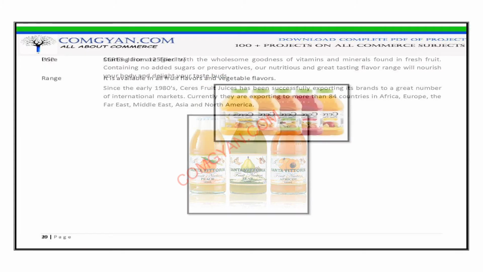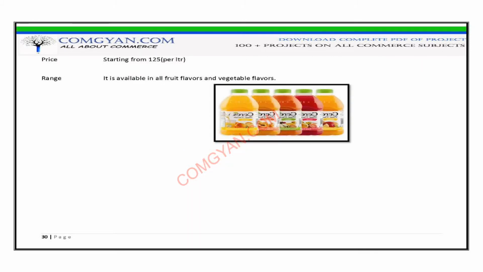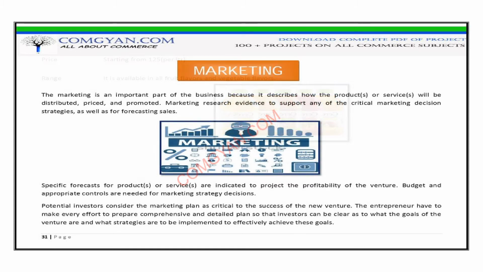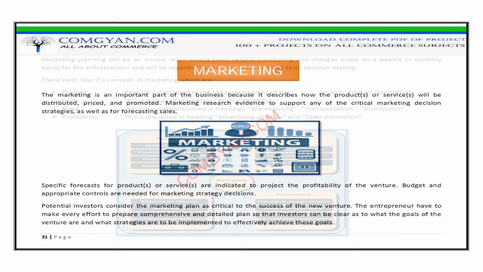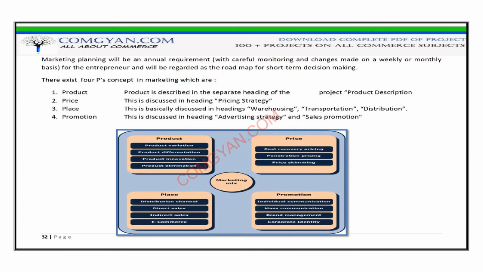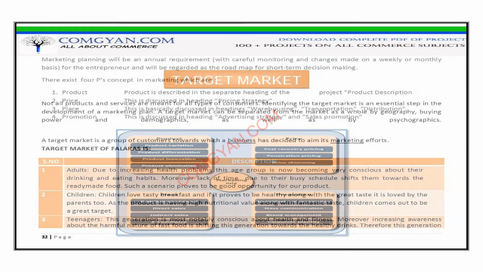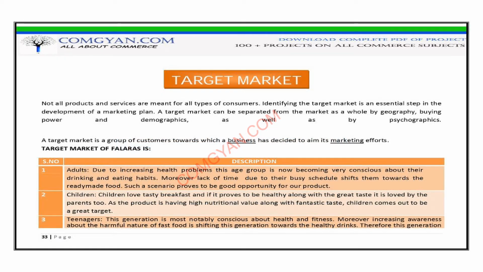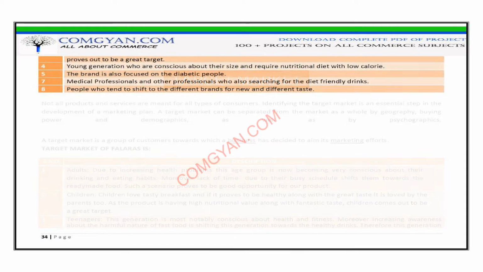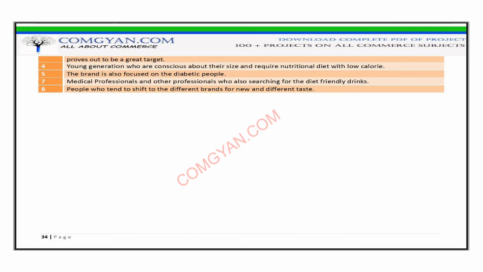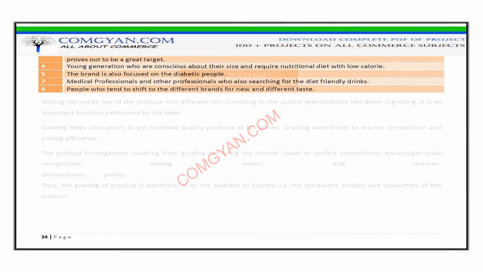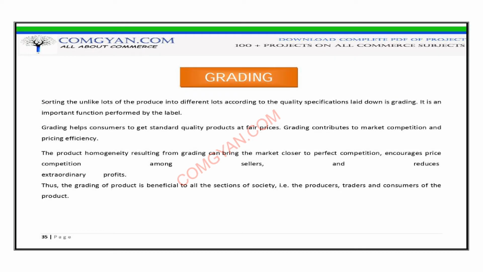Next, we have done grading of our product. Furthermore, we have identified and described the distribution channels and advertising strategy for our product. We have also drafted the cost-effective techniques which will be used for promotion of Phalaras fruit juice. Post that, we have explained about the pricing strategy of the product.